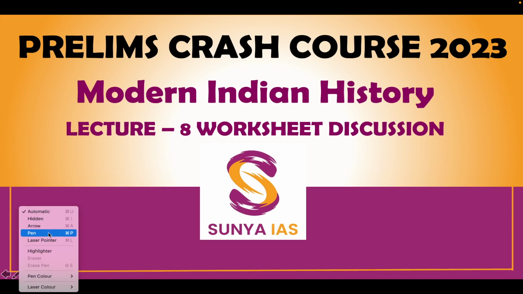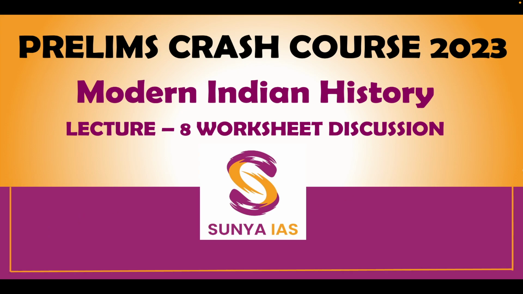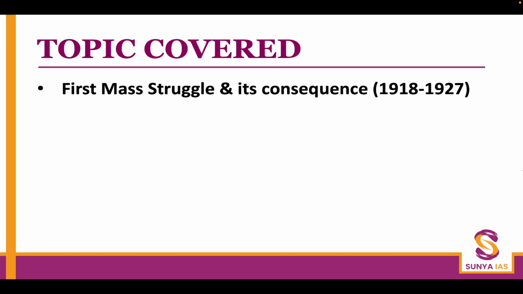This is your ongoing lecture series on worksheet discussions for the crash course for Prelims 2023, focusing on modern Indian history. Now, in this discussion, we are going to focus on the period between 1918 and 1927.